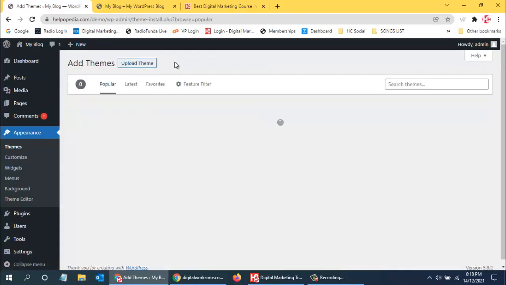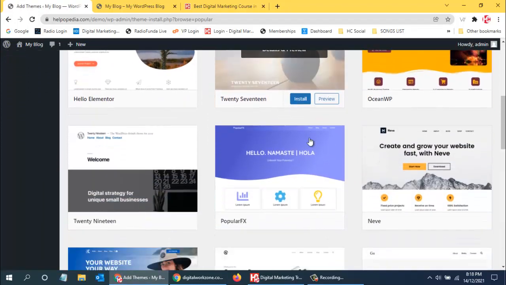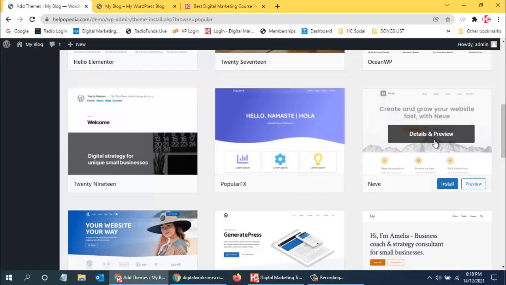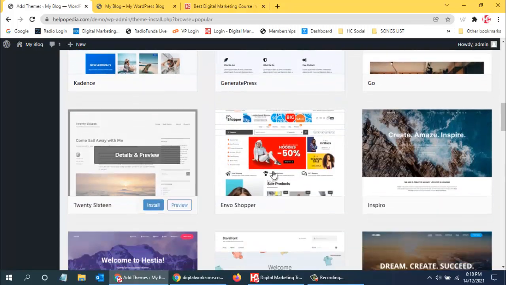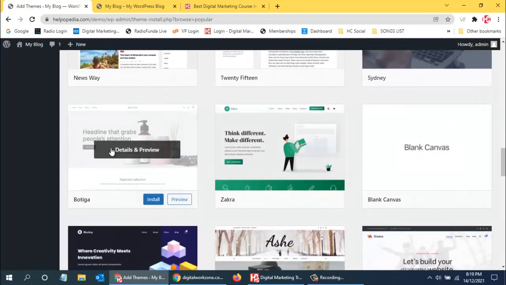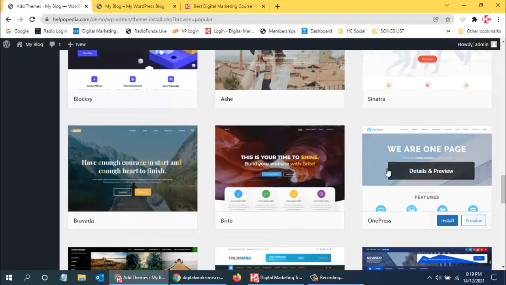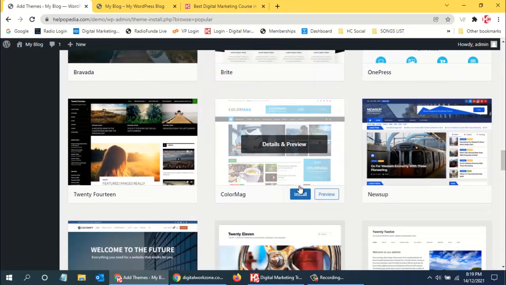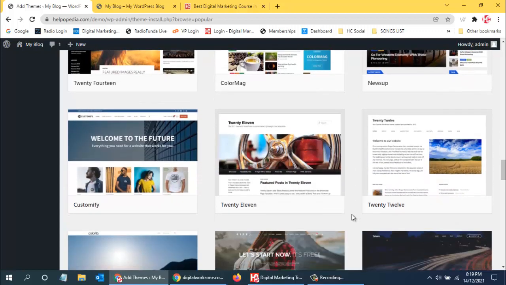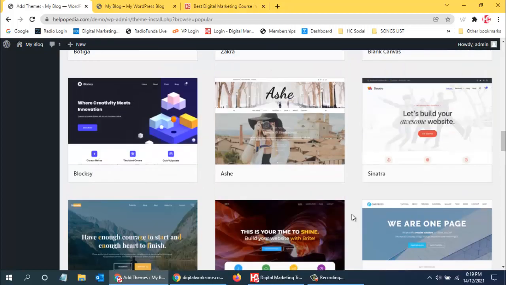When I click on add new theme, I will see various themes which I can use in my website. You can see how beautiful all these templates are. Whichever you like, you can use it. This is one of the best things. Now it is not necessary that you can use only the themes which are available here.